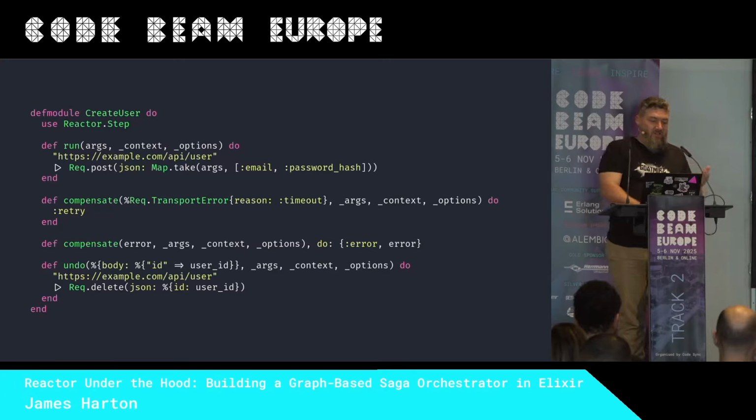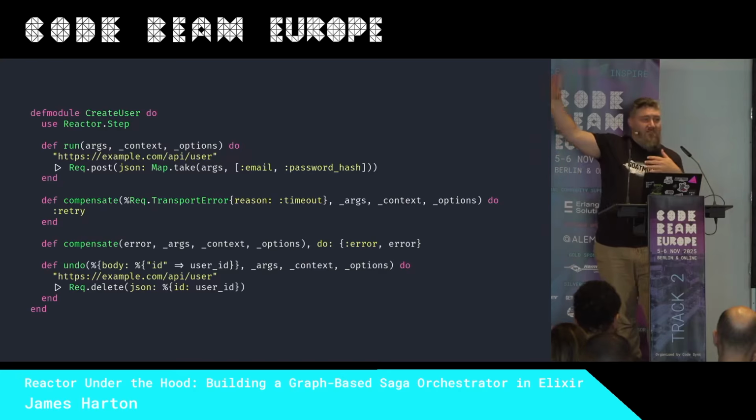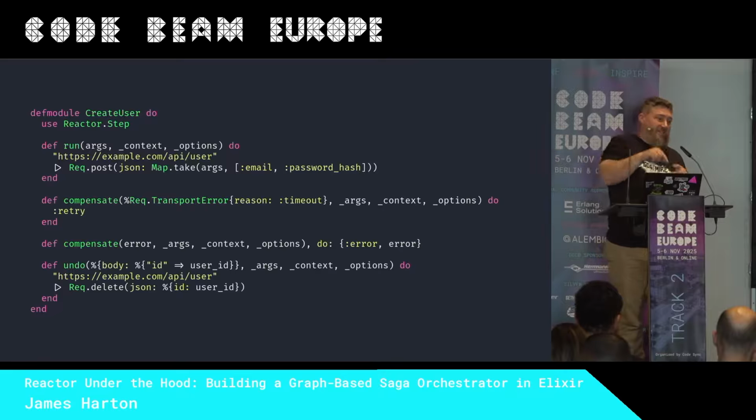And so we also define an optional undo callback, and in this case it's saying, hey, delete the user, because something after us failed. For example, say we were going to send them a welcome email or a magic link email, but we couldn't because there was another failure downstream. Then we actually want to delete that user and start from a clean slate, much like a transaction in the database.